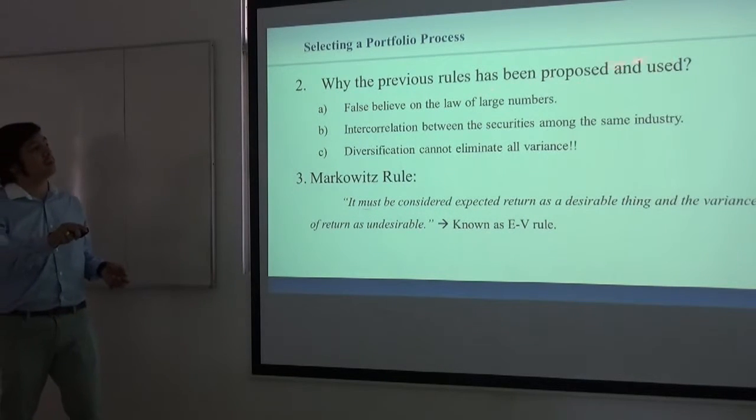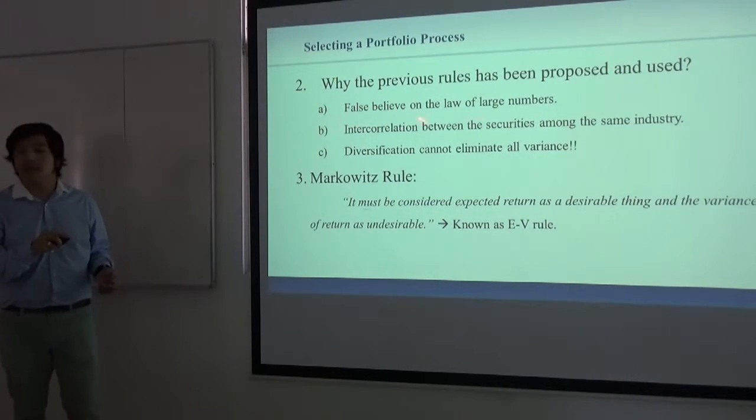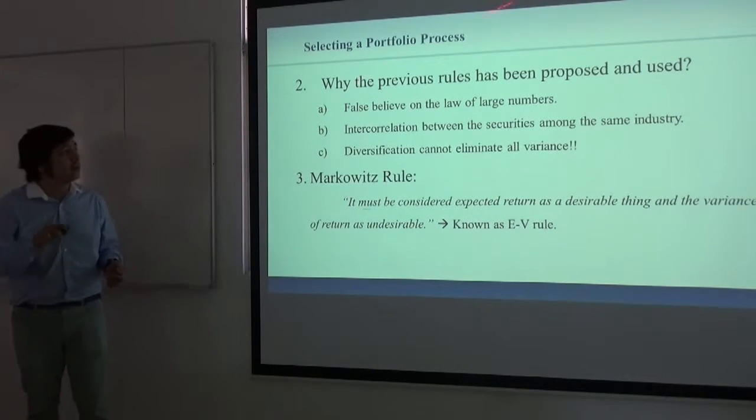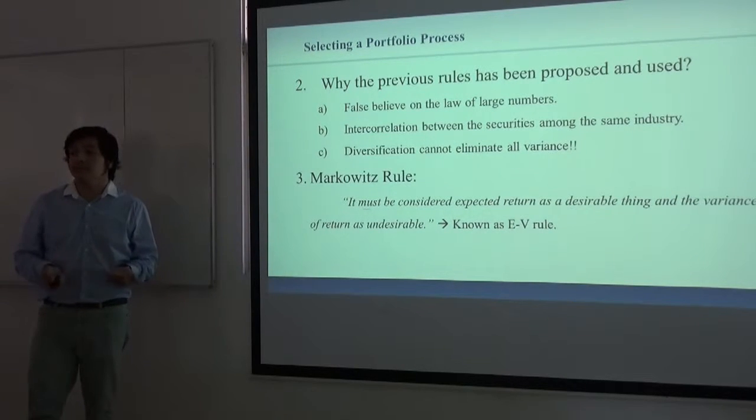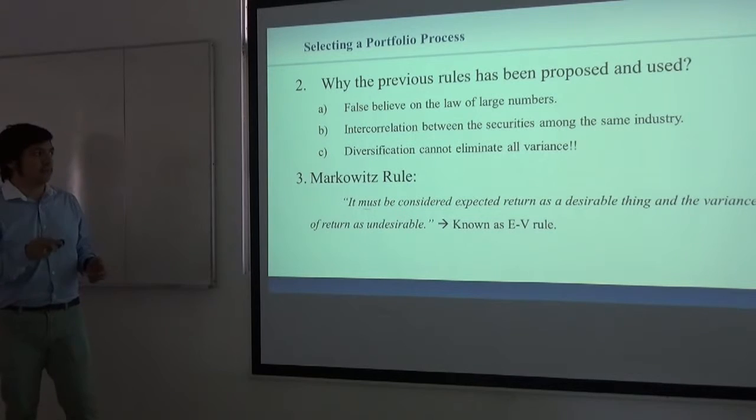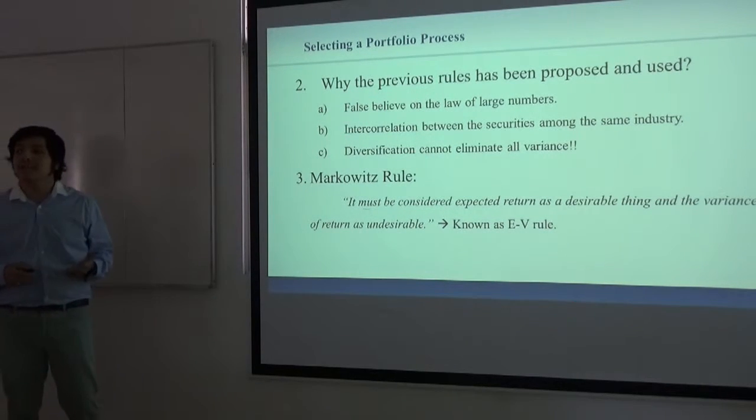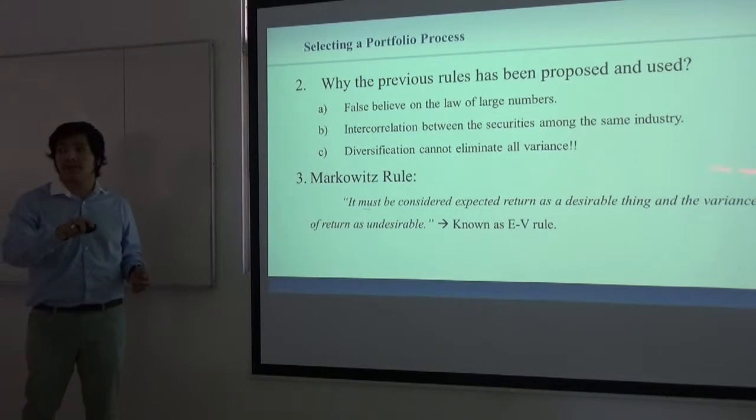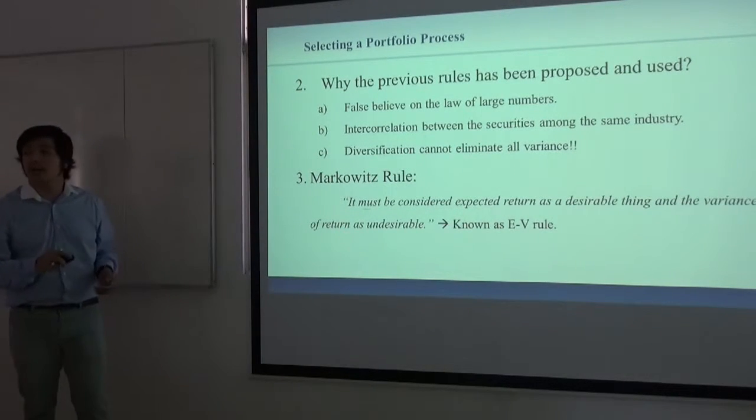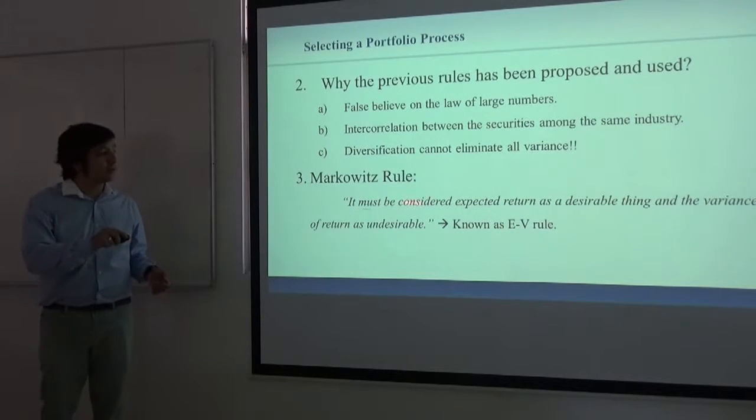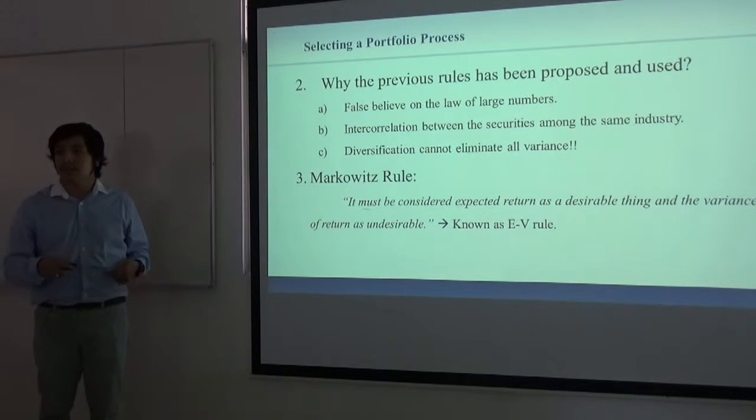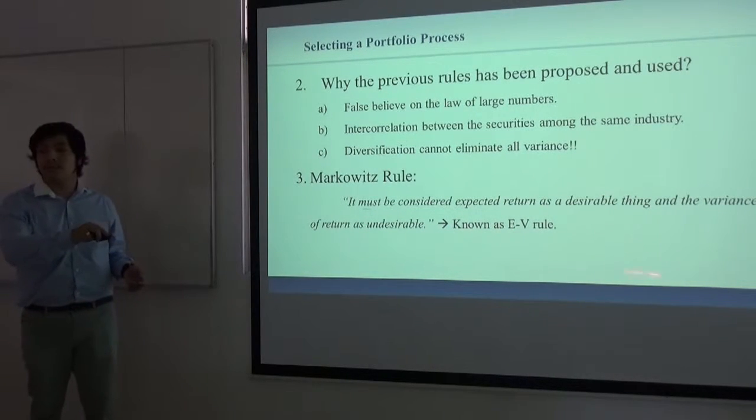Why has the previous rule been proposed and used? The main reason was the application of the law of large numbers, which would ensure that the actual yield of a portfolio will be almost the same as the expected yield. However, this presumption cannot be accepted because the returns from securities are too intercorrelated, and diversification cannot eliminate all variance. So instead, Markowitz proposed a quite intuitive and simple rule that considers the expected return as a desirable thing and the variance of return as an undesirable thing. Today, that rule is known as the EV rule.